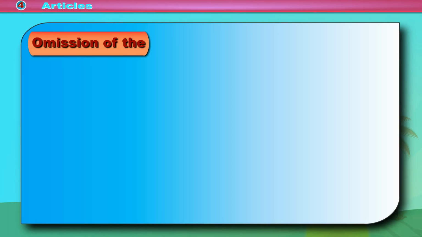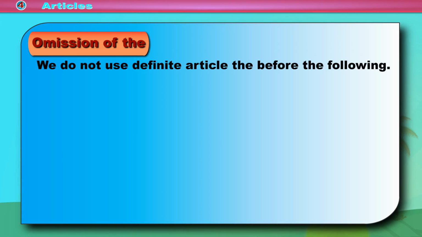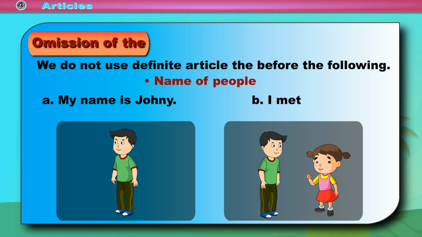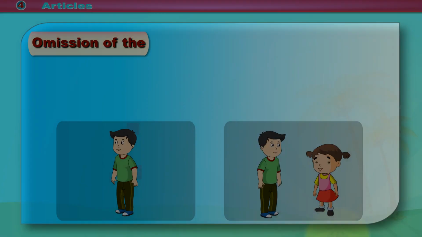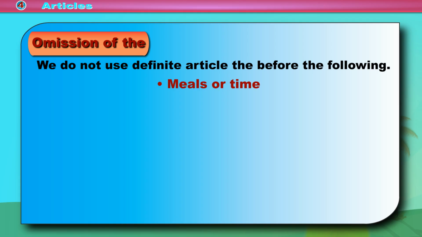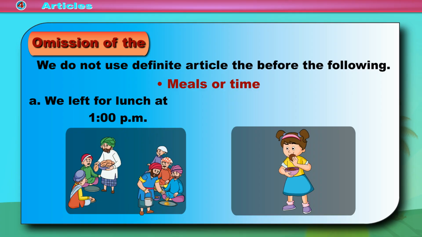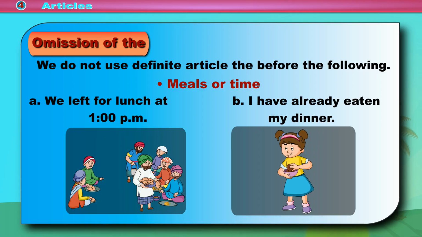Omission of the. We do not use the definite article the before the following. Name of people. A. My name is Johnny. B. I met Tara today. Meals or time. A. We left for lunch at 1 p.m. B. I have already eaten my dinner.